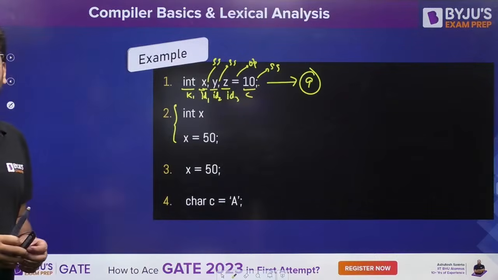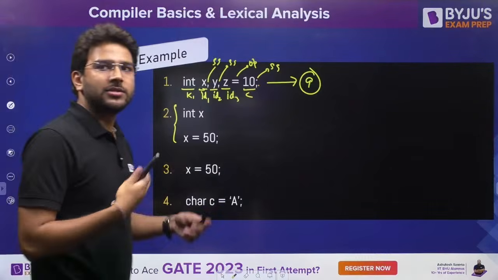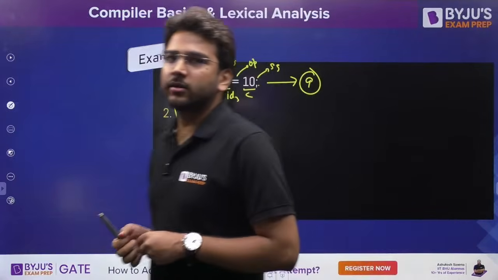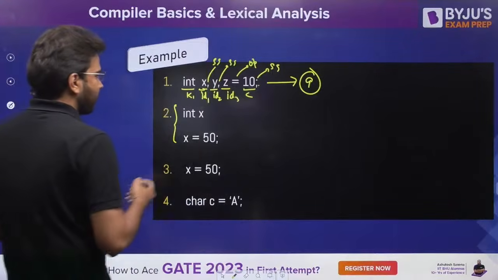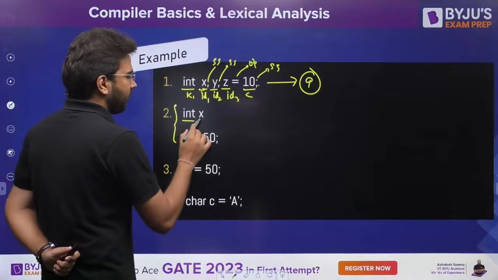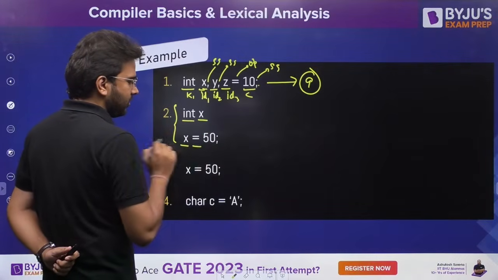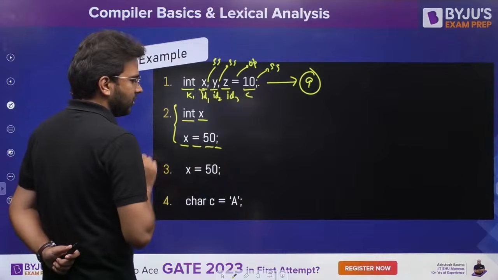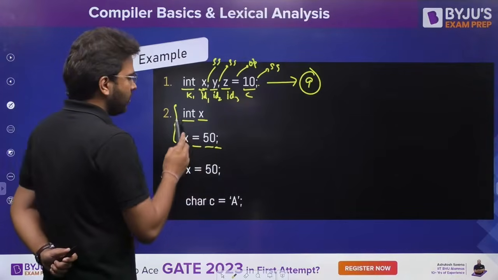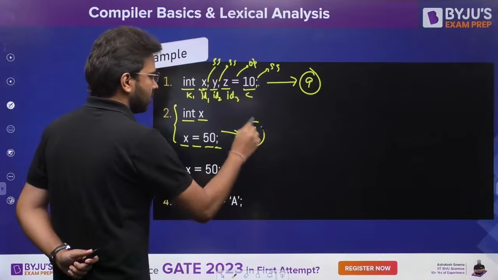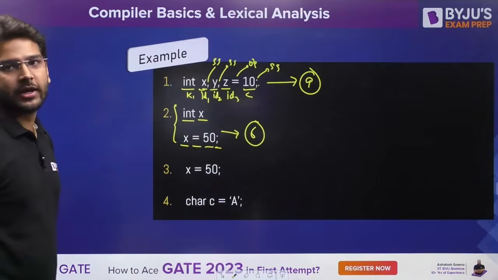Let's talk about this one. Second example. How many tokens? Quickly you can answer. So Bhagya is saying 6. Okay. Let's see here. Int keyword, identifier, operator, constant, semicolon, that is a special symbol. So 1, 2, 3, 4, 5, 6. Number of tokens is equal to 6 for second one.